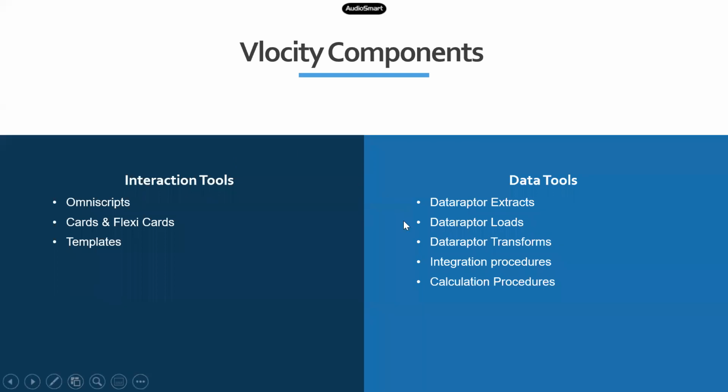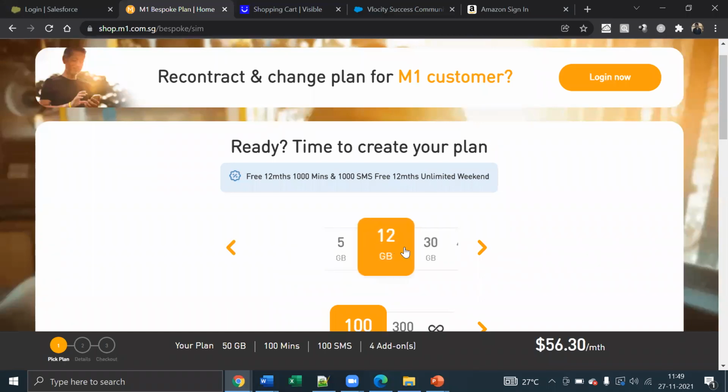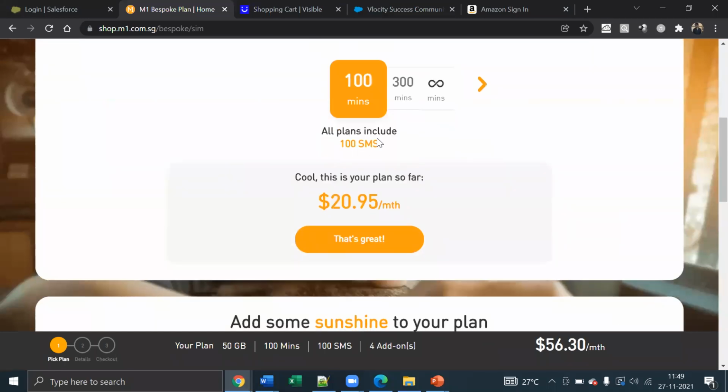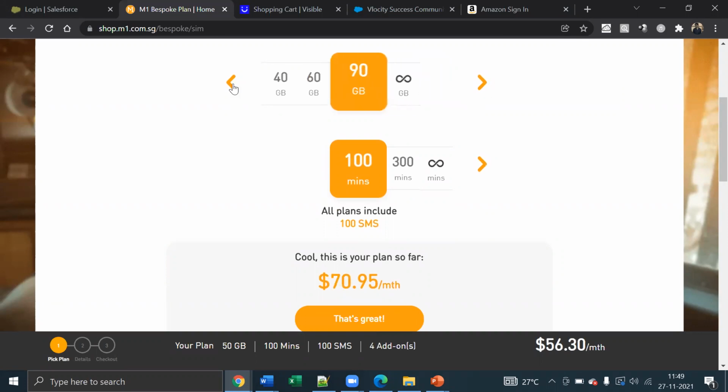All right. The next set of components is your data tools. Data tools are basically the ones which execute in the backend. What we have seen until now is the front end part. Now, how am I getting this data, 5 GB, 12 GB, or 100, 300, infinite, or every time I change something, the price changes here? Maybe the data and talk time can be static, but the price cannot be static. That may change. So from where are you getting these?